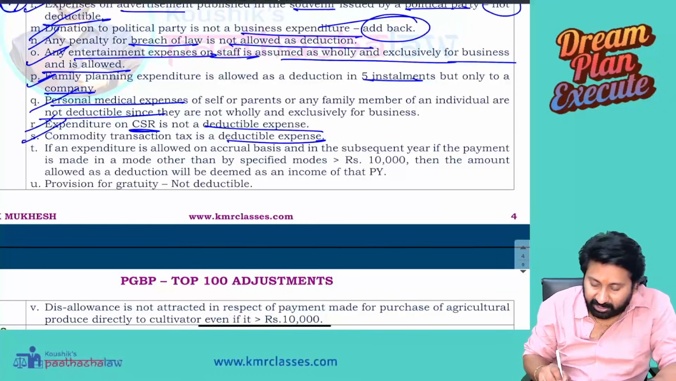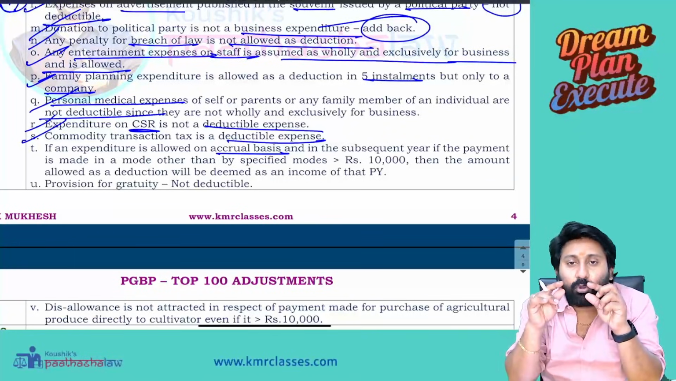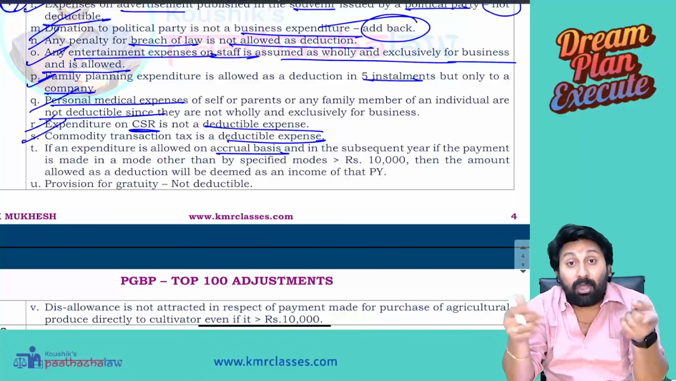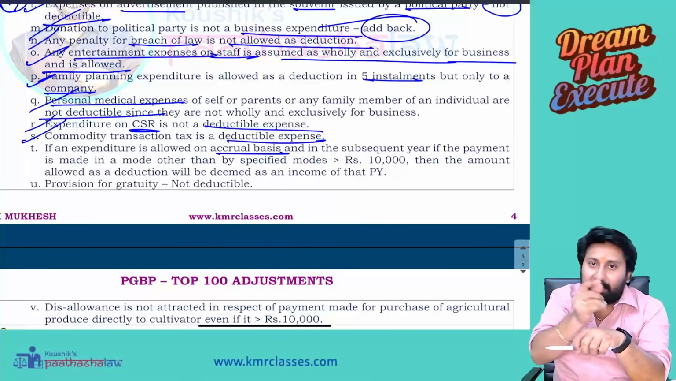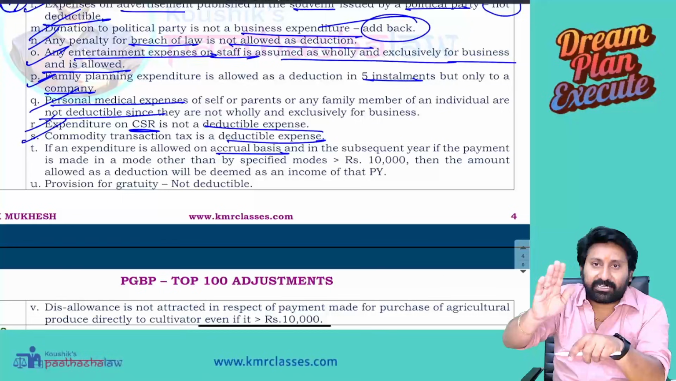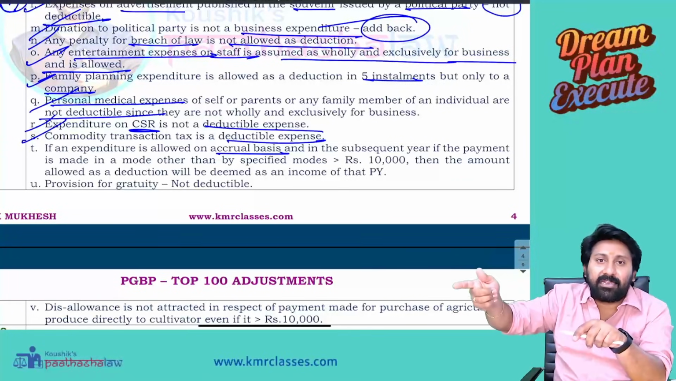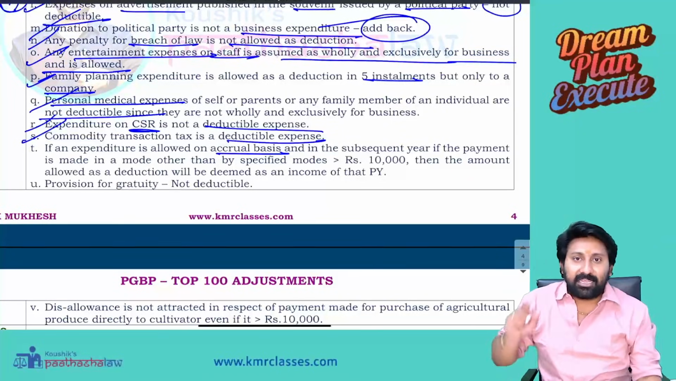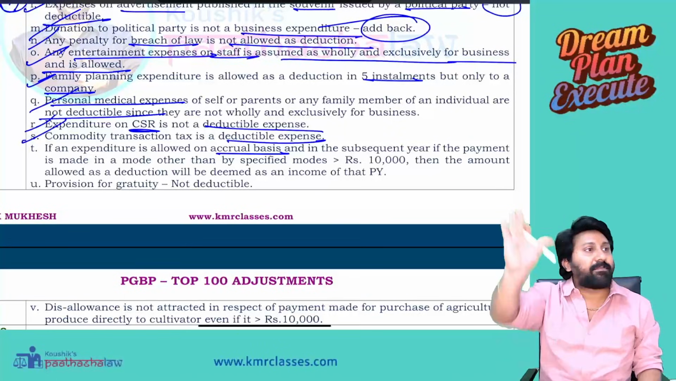If an expenditure is allowed on accrual basis, see here, any expense paid more than 10,000 per person per day, more than 10,000, is completely disallowed. What happened is rent payable, I showed in the P&L. Rent payable, I did not pay. Outstanding rent is there. But on accrual basis, I allowed it as a deduction, 20,000. Next year, that 20,000 rent I paid in cash. Deduction already taken, 20,000 paid in cash. The year in which you paid it in contravention, that year it will be added back to your income.